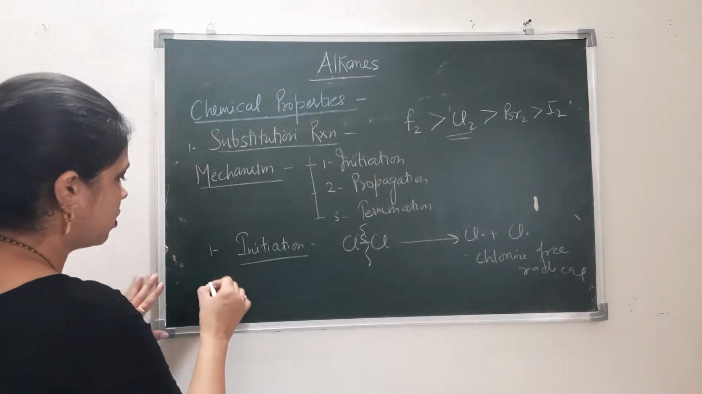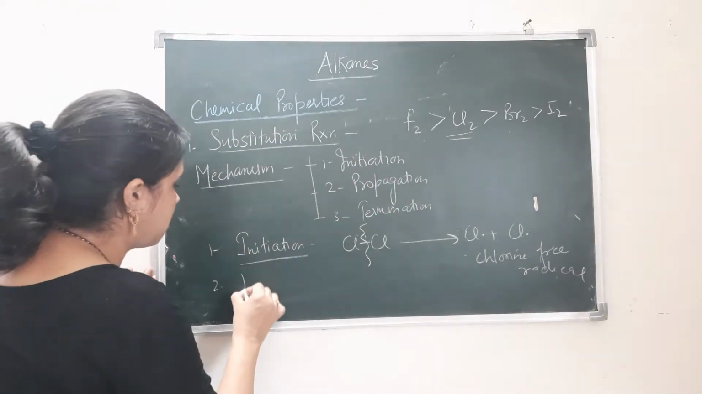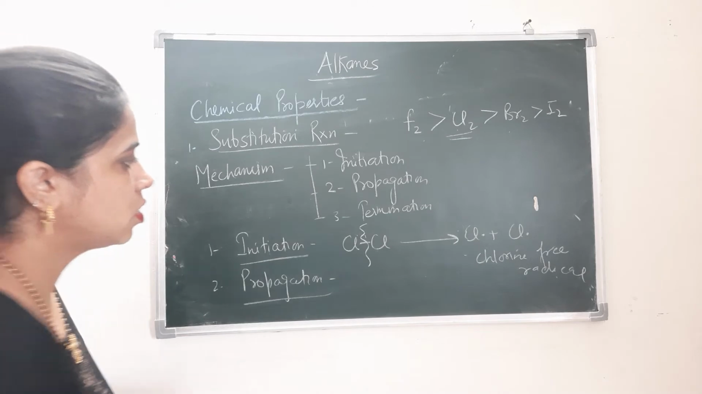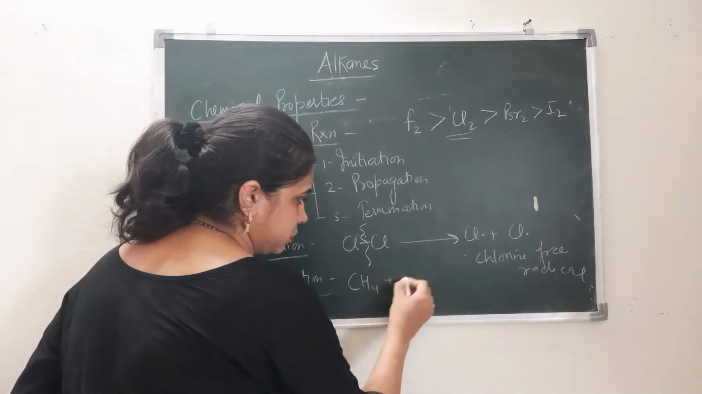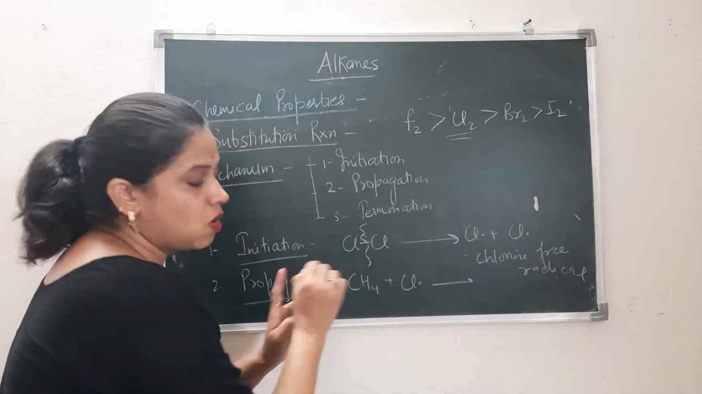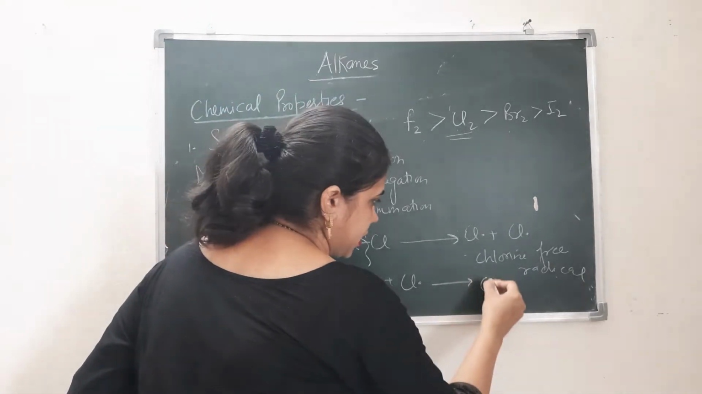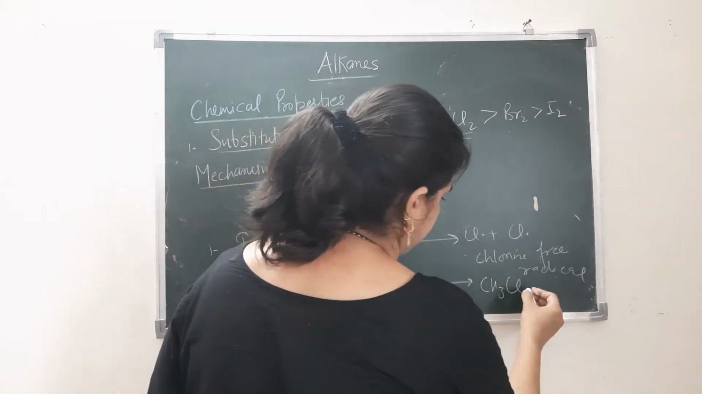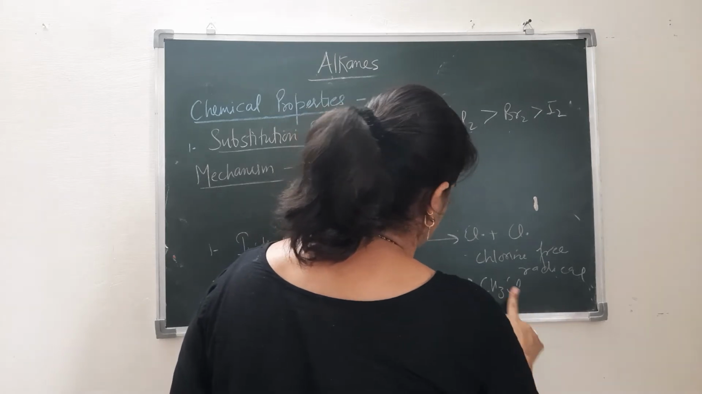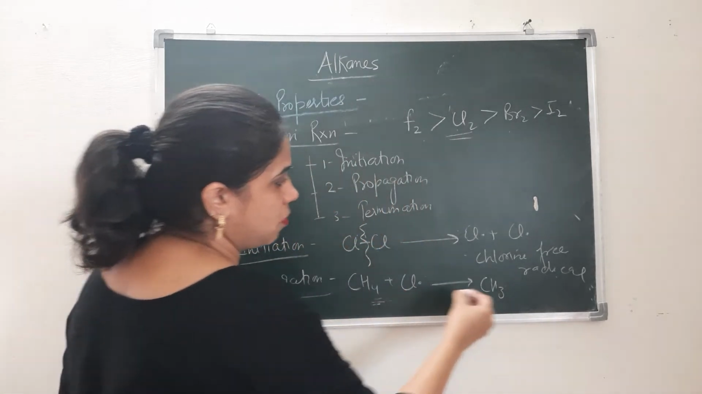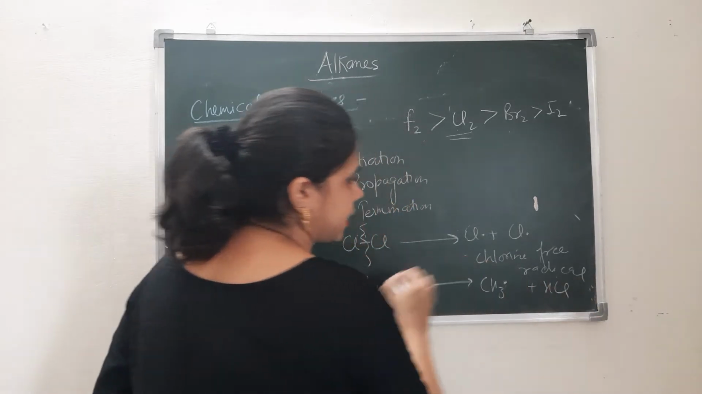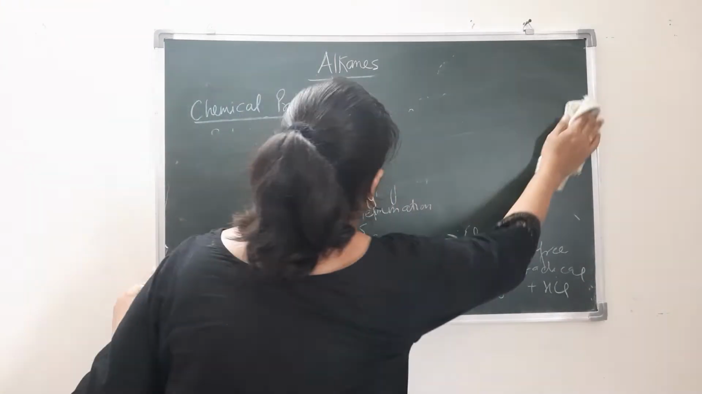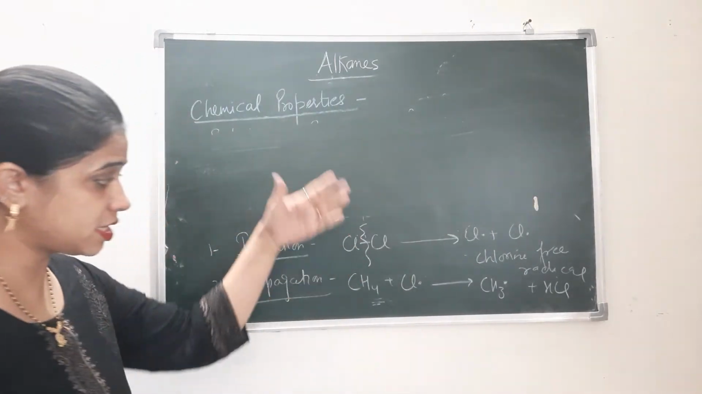Right? Now in the second step, which is the propagation step, this chlorine free radical will attack the alkane molecule. As it attacks this molecule, it gets converted to CH3Cl, and it takes one hydrogen from here, gets converted to HCl, and loses the CH3 free radical, that is the methyl free radical. Now the propagation step will continue.